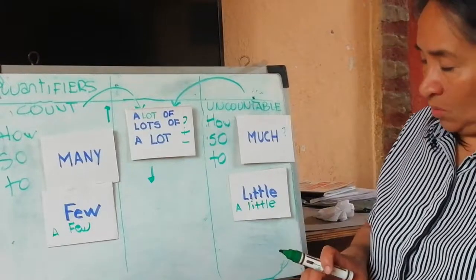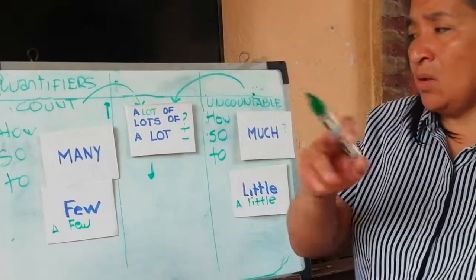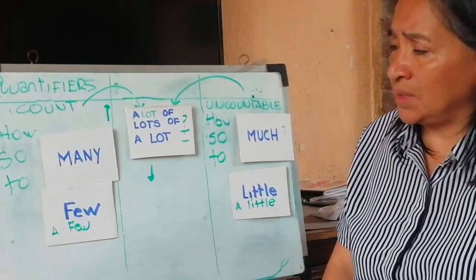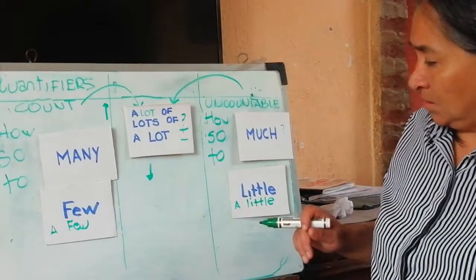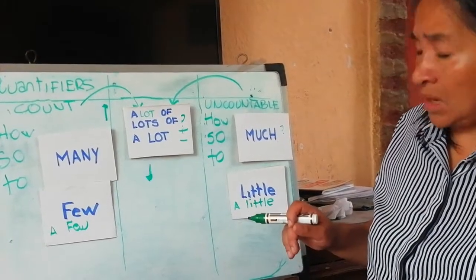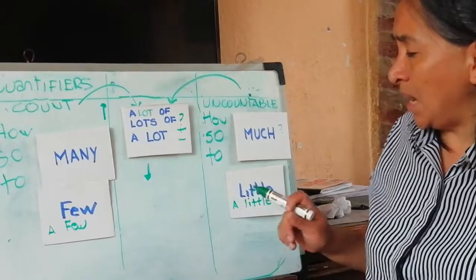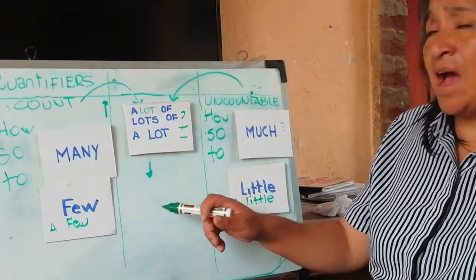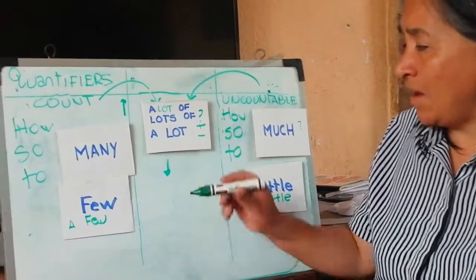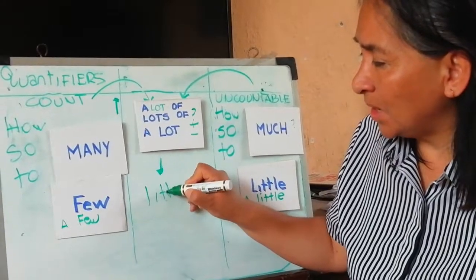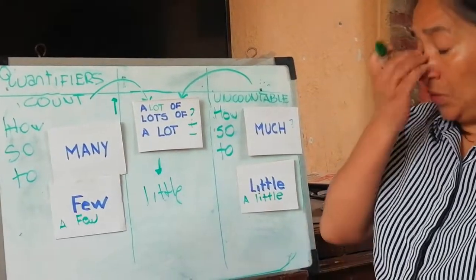I want to ask a question. Can I say I have little friends? I have little friends. What do you think about that?